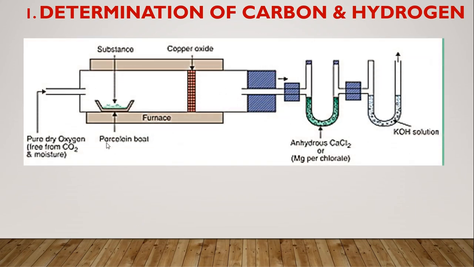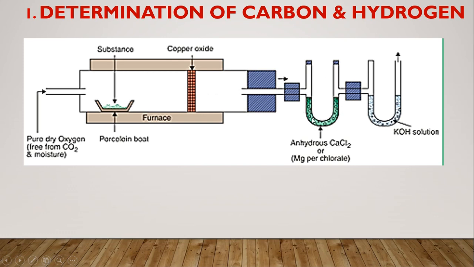Now look at here. This is the combustion chamber in which a porcelain boat is taken and the substance, that is the coal sample, is taken, a known amount of that. Pure dry oxygen is transferred from this side, so the combustion takes place easily. Now in this furnace, when we burn the coal sample, if it contains carbon, it is converted into CO2 due to the oxygen, and if it contains hydrogen, it is converted into H2O. To this furnace end, two U-shaped tubes are attached.